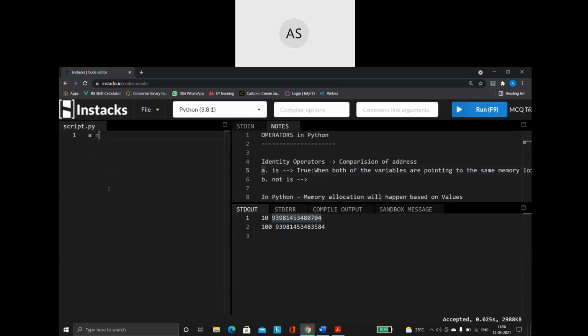I'm going to create a value for the A variable, then for the B variable, and then another value for the C variable.